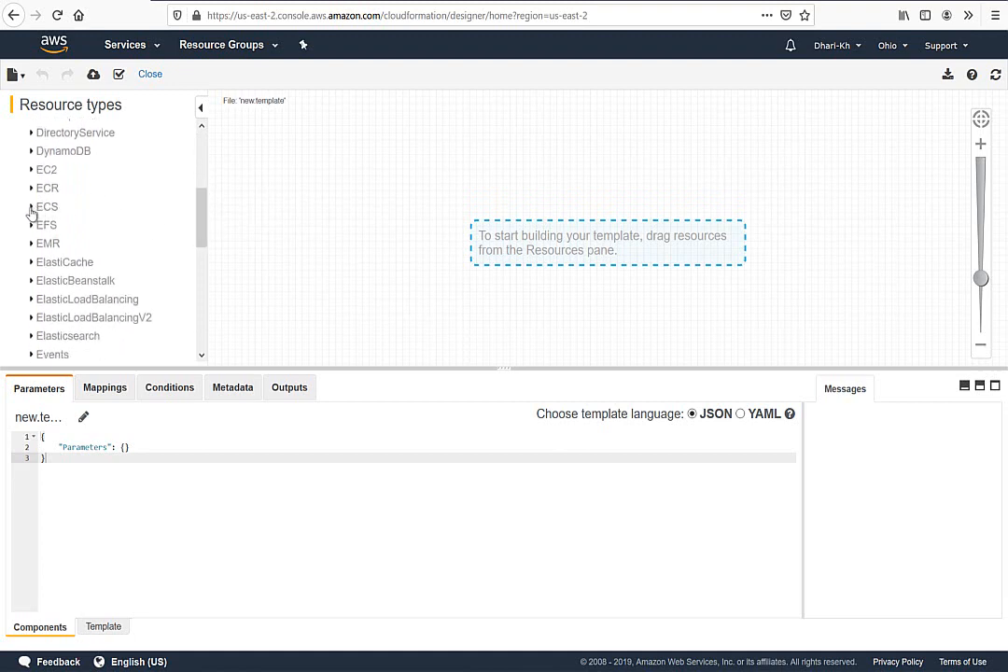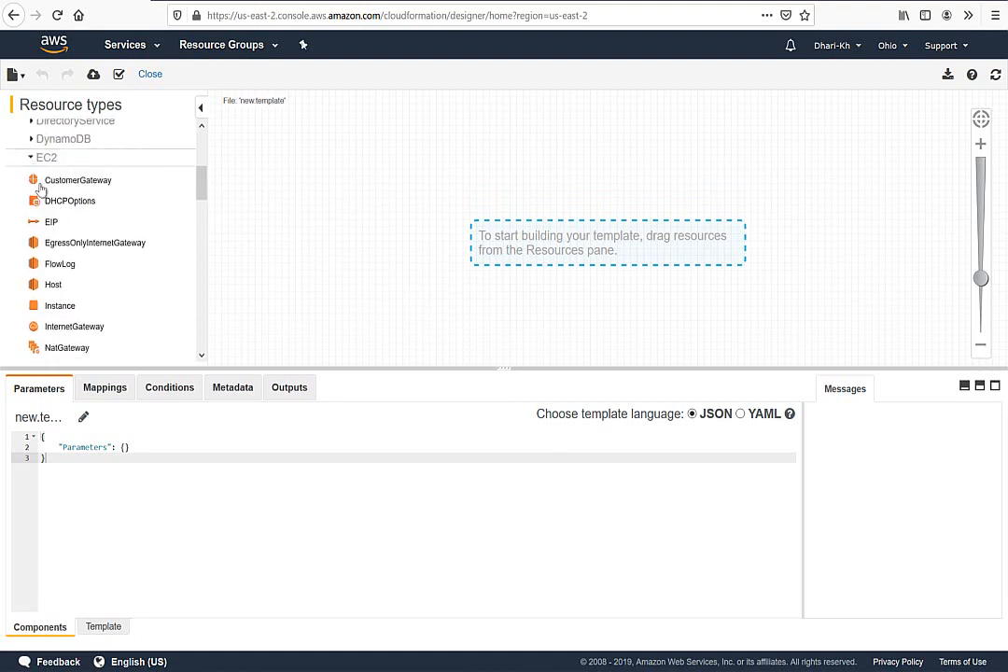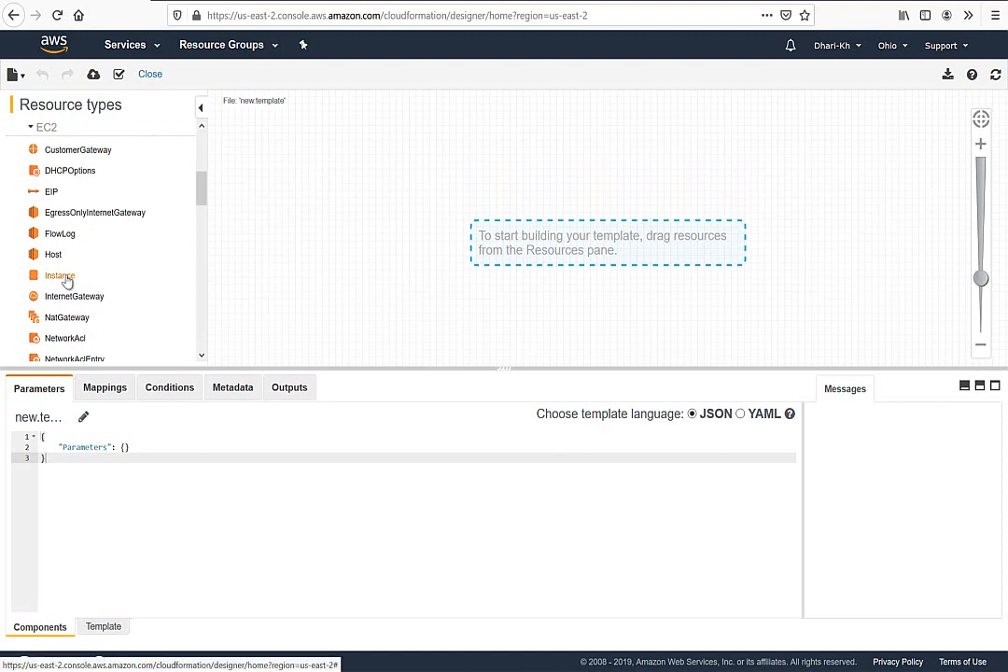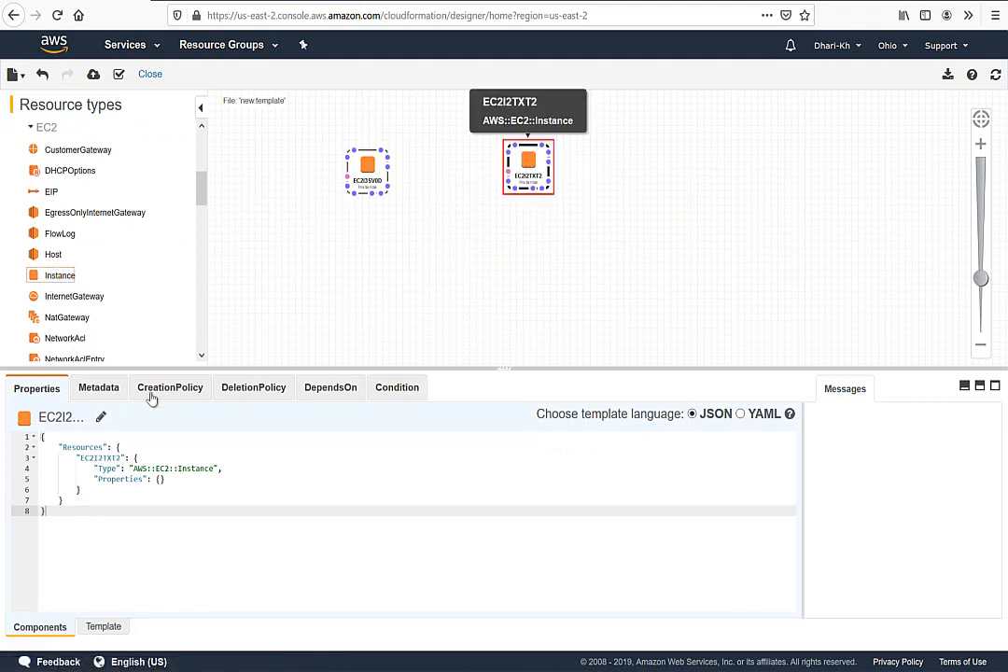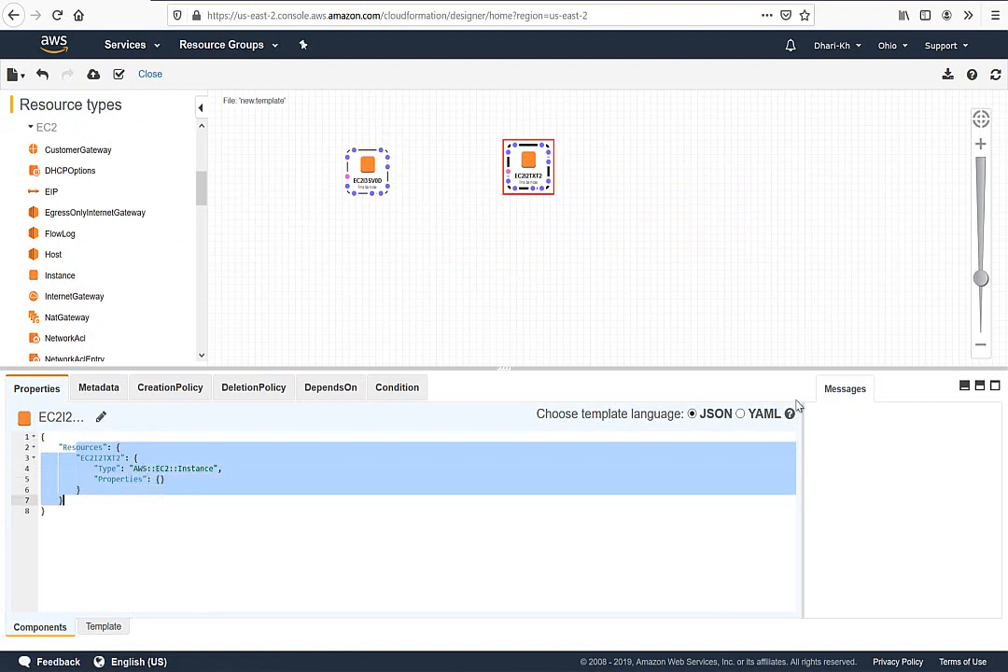You can see here, if I go to the EC2 here, I need an EC2 or I need an instance. So I just click like this. This is considered one computer or one server. This is another server. Look at that. The code comes up here through the JSON or YAML, whatever you understand. So you can see I have two EC2.